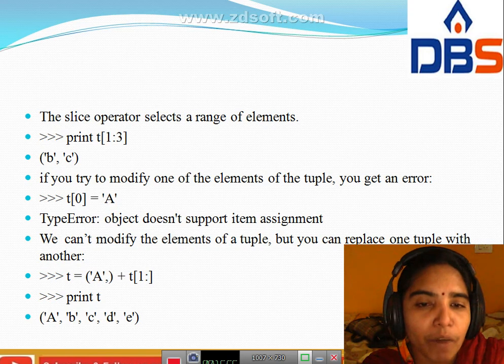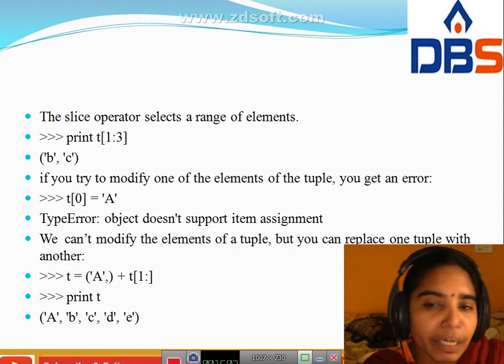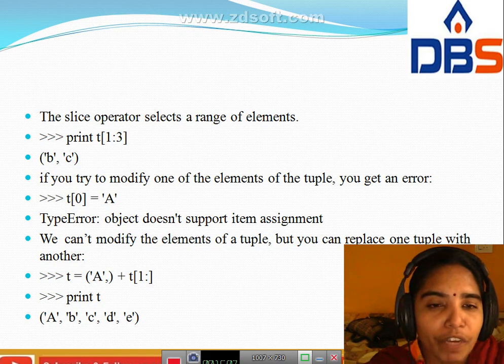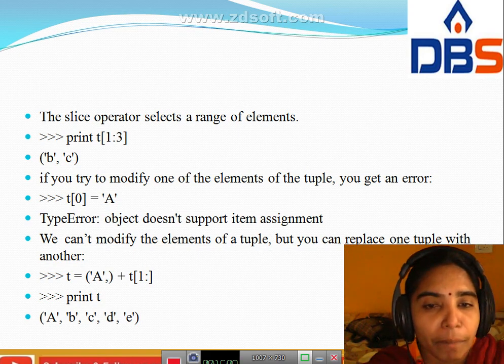We can't modify the elements of a tuple, but we can replace one tuple with another.